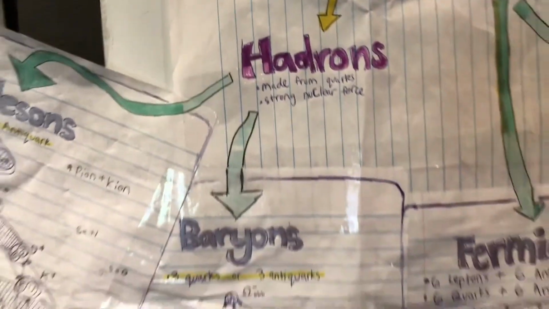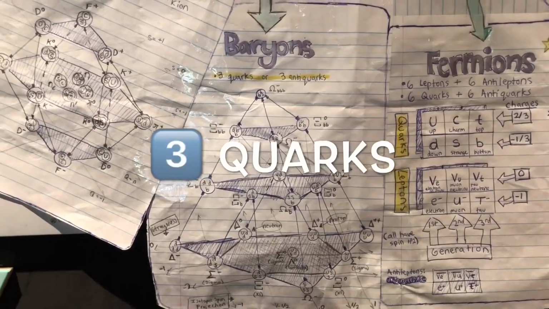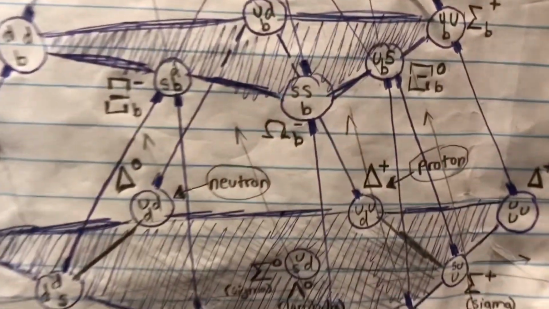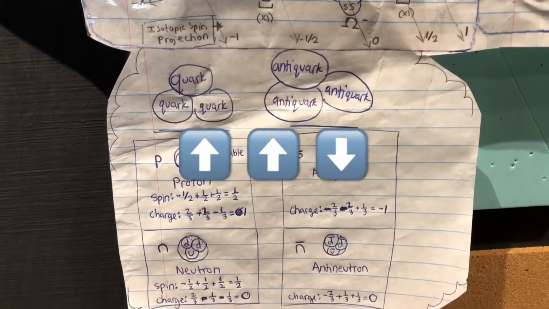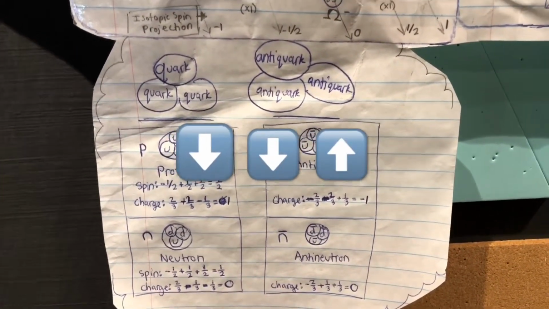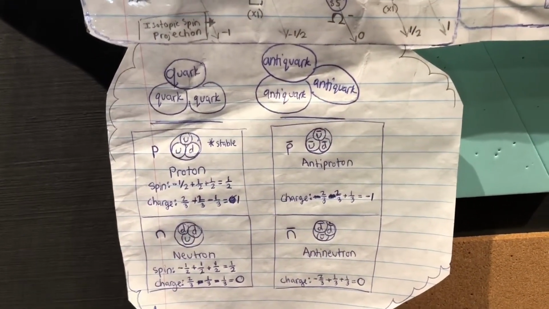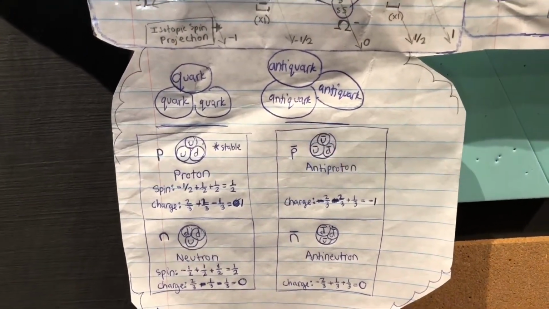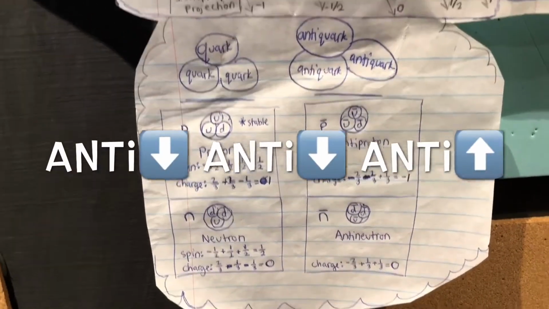And here it will get more familiar because in this pyramid of baryons, which are made up of 3 quarks or 3 antiquarks, you see in the back right there the neutron and the proton. A proton is made up of 2 up quarks and a down quark. A neutron is made up of 2 down quarks and an up quark. And then an antiproton is made up of antiquarks, so it would be 2 anti-up quarks and an anti-down quark. And same for the anti-neutron, but with 2 anti-down quarks and an anti-up quark.